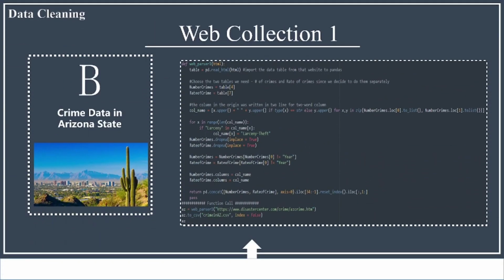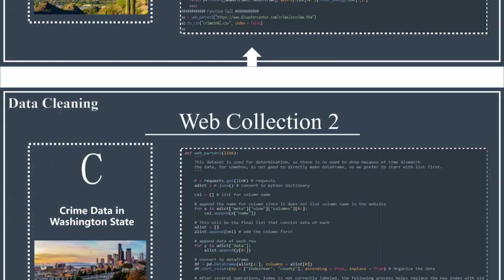For the second one, it's the dataset in Arizona state. It's an HTML web page file. When we convert that to a data frame, we find that there are many tables there, and we just need the 5th and 8th ones. And we figure out that the column names are not given to us, so we did a bunch of processing to make sure we have the correct column names. After that, we combine those two tables together with the column names and convert that to a data frame. And then we convert to the CSV again.